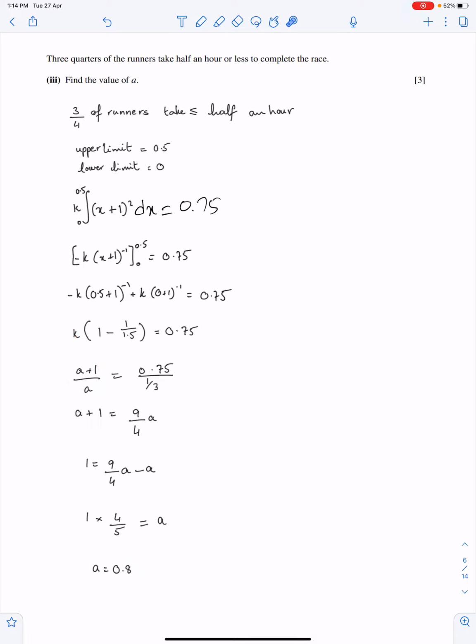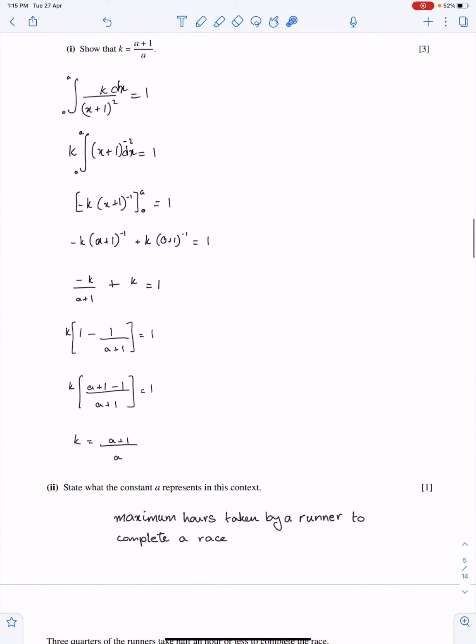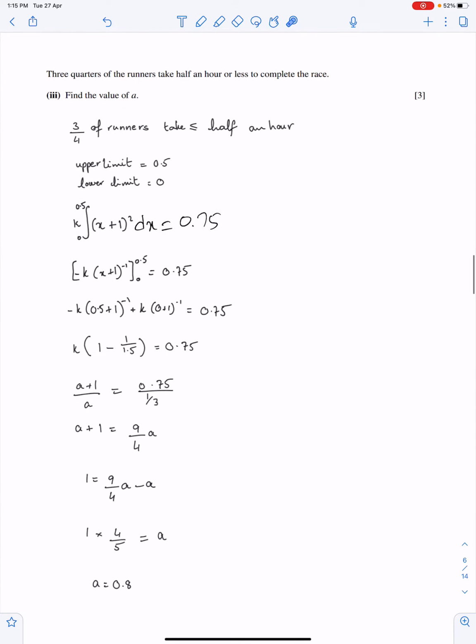You must be good at integration. This is -2.